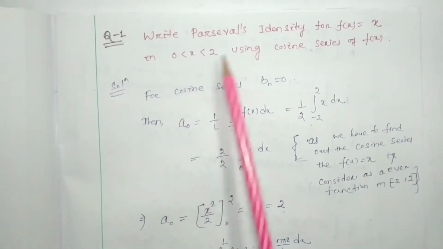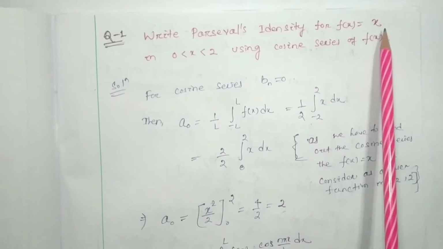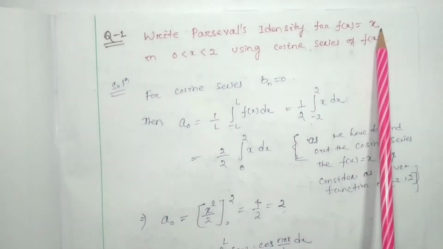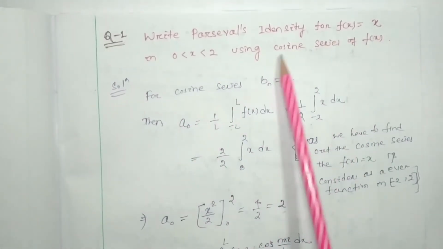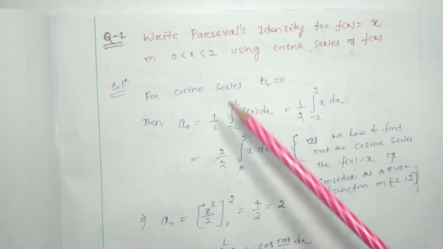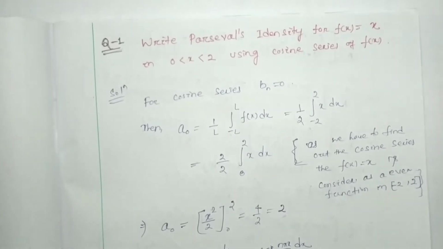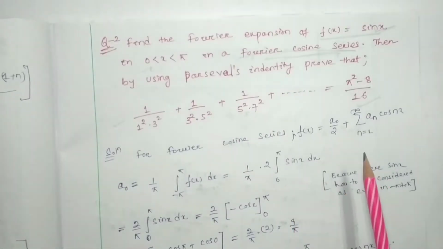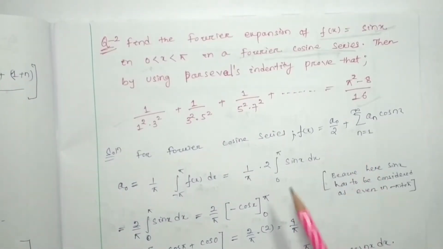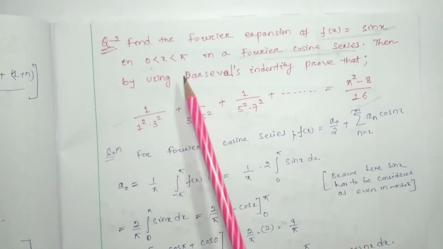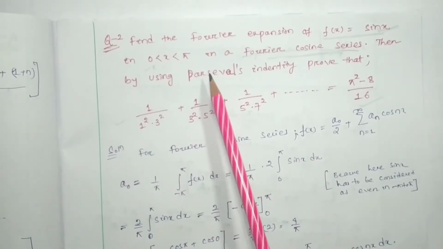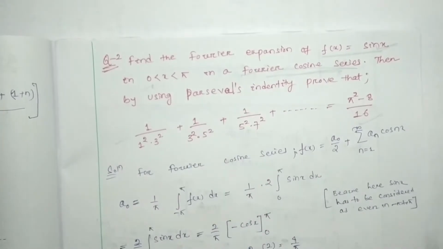That is, write the Parseval's identity for the function f(x) = x in 0 to 2 using the cosine series of this function. In that class I gave you two questions to solve yourself. This is one question, and another question is this one.